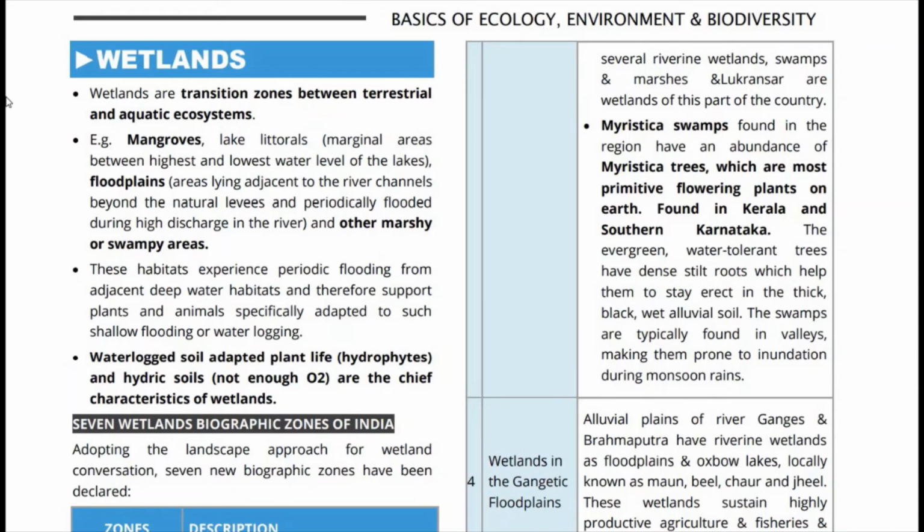Next, wetlands. See, in the previous video, I already explained ki what is an ecotone. Ecotone basically a transition zone hai. So wetlands are ecotones, that is transition zones between terrestrial and aquatic environments. So wetlands के examples क्या है? Mangroves are examples of wetlands. Lake littorals, यानी कि marginal areas between the highest and lowest water level of lakes.